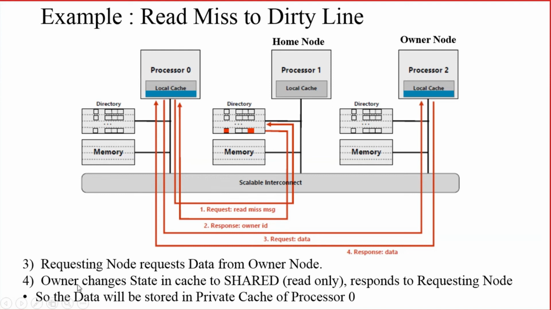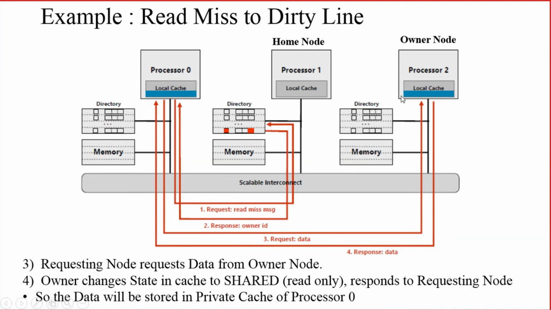So first of all, the owner node changes the state of this block to shared so that processor 0 can read from this node. Then it will respond to the requesting node with the data. Processor 0 has requested the data from the owner node.